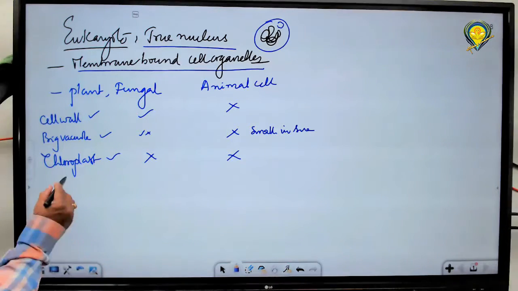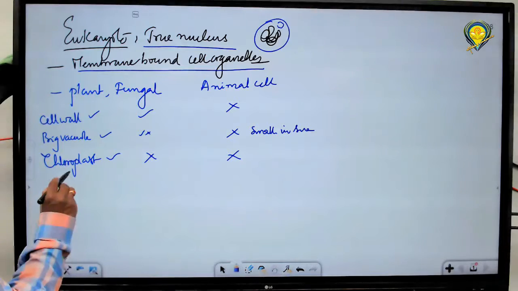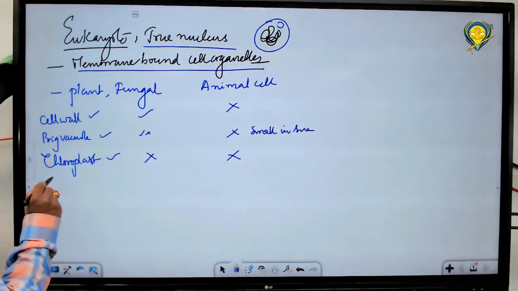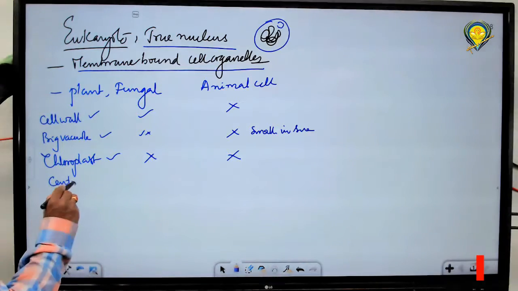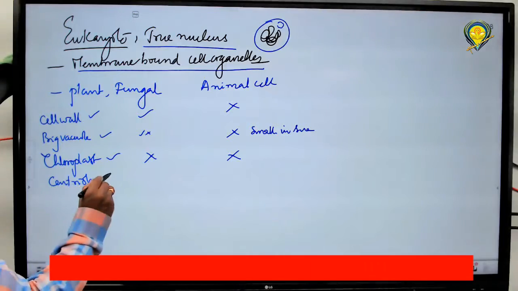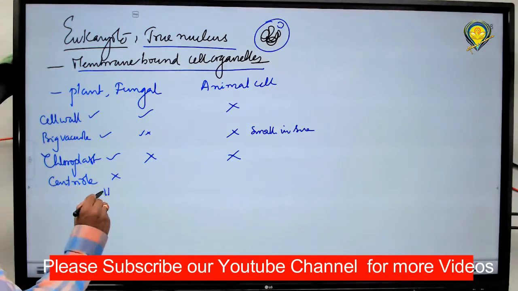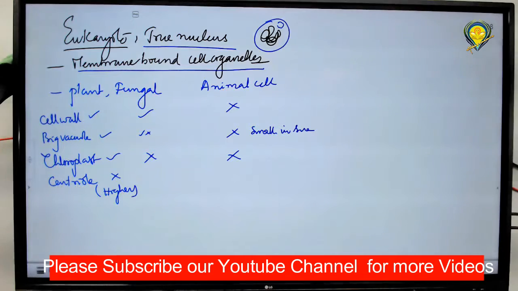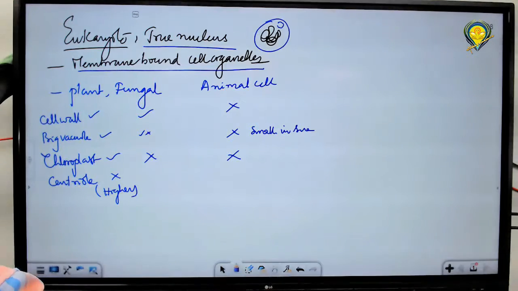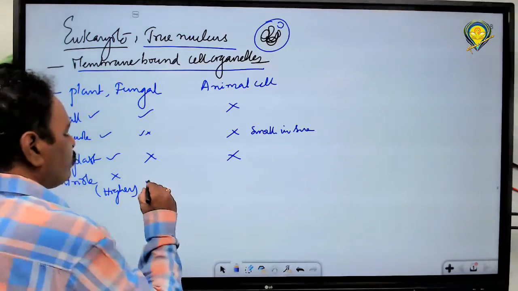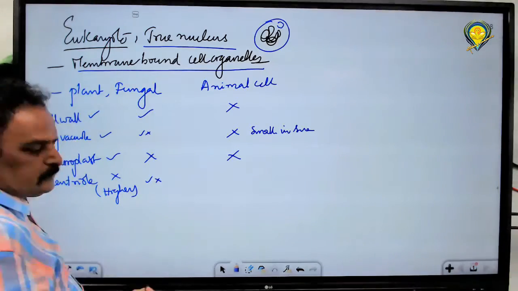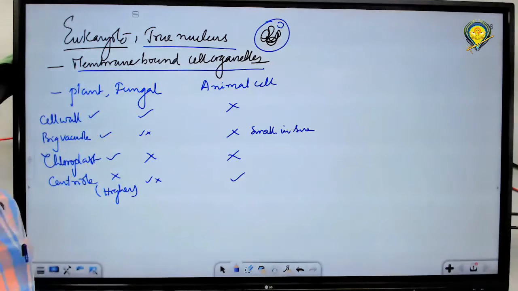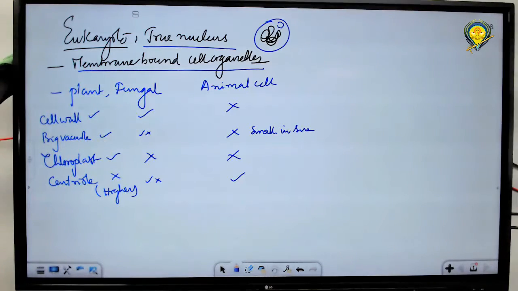Next, another particular organelle is the centriole. Centriole is absent in higher plants. In higher plants, centrioles are absent. What do you mean by that? In lower plants, centrioles may be present, but in higher plants like angiosperms, centrioles are not observed. Centrioles may or may not be observed here. So here the centrioles are seen. This is one of the particular differences.